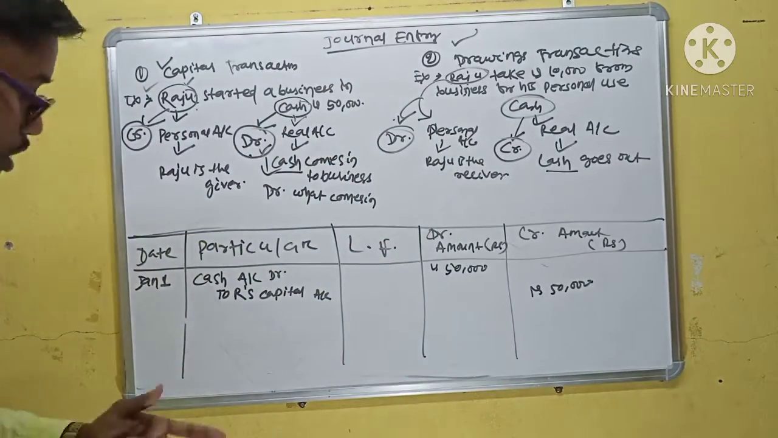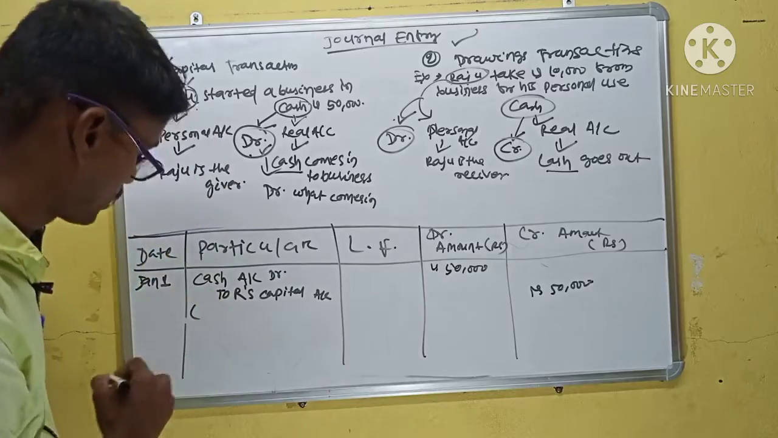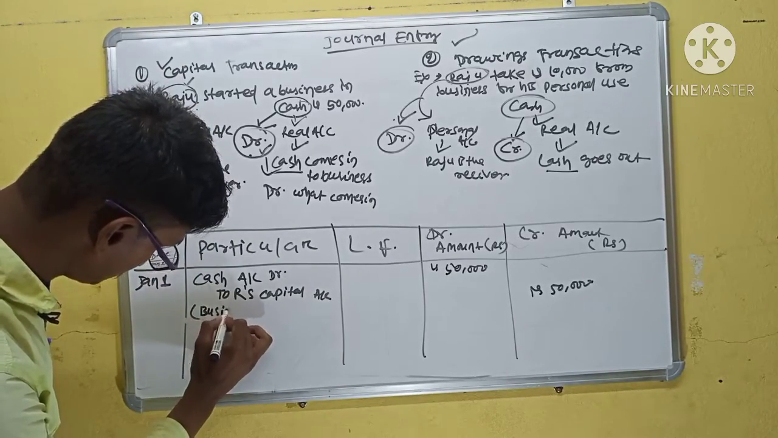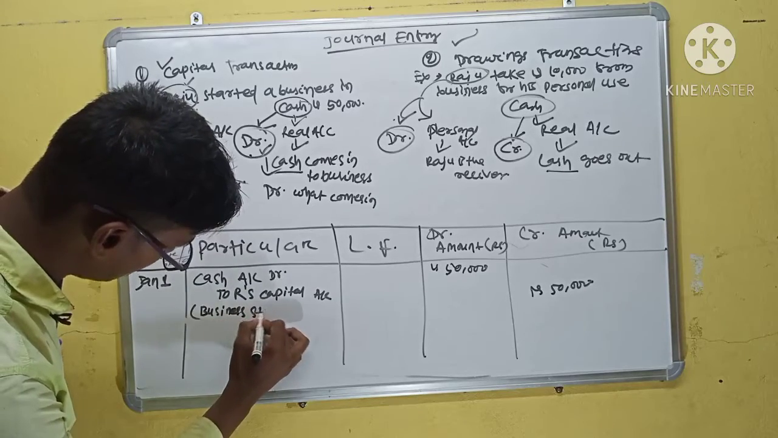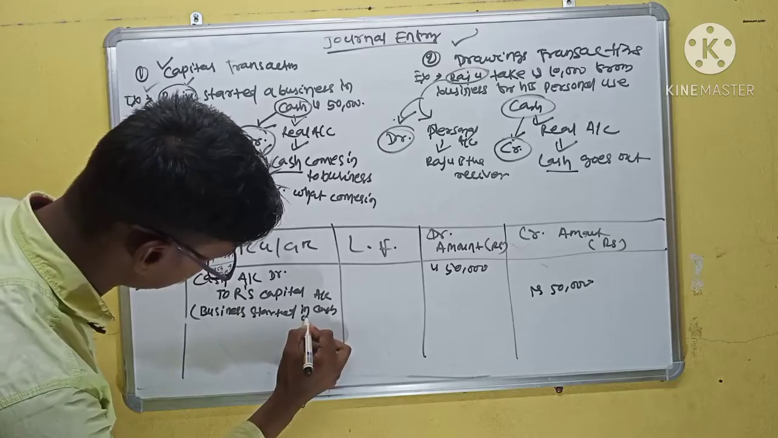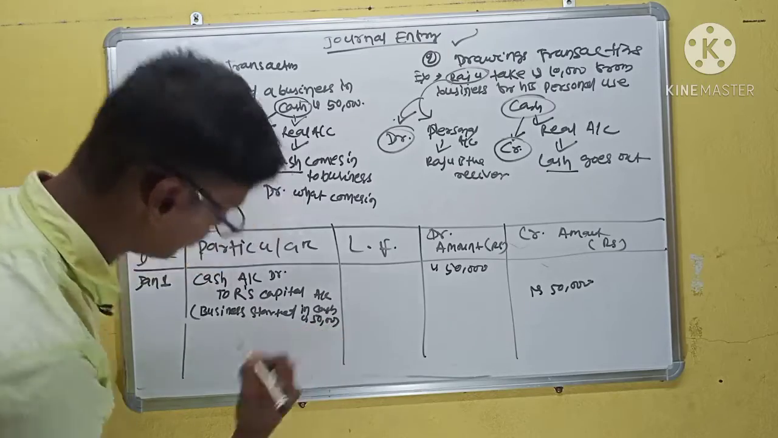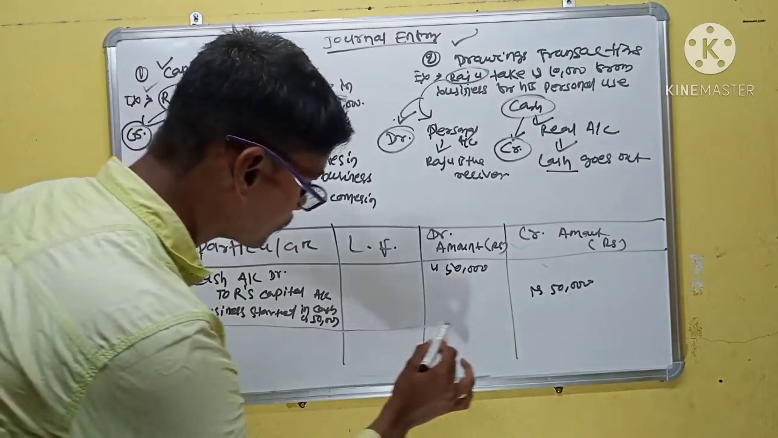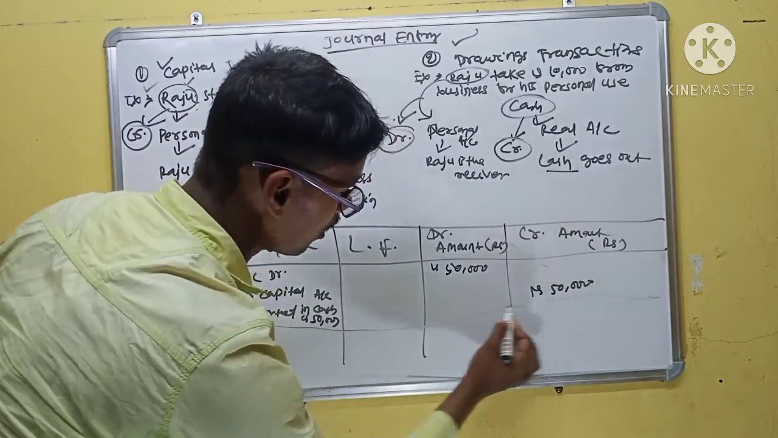At the end of a journal entry, you put a narration: business started in cash, rupees 50,000. Then draw a line.